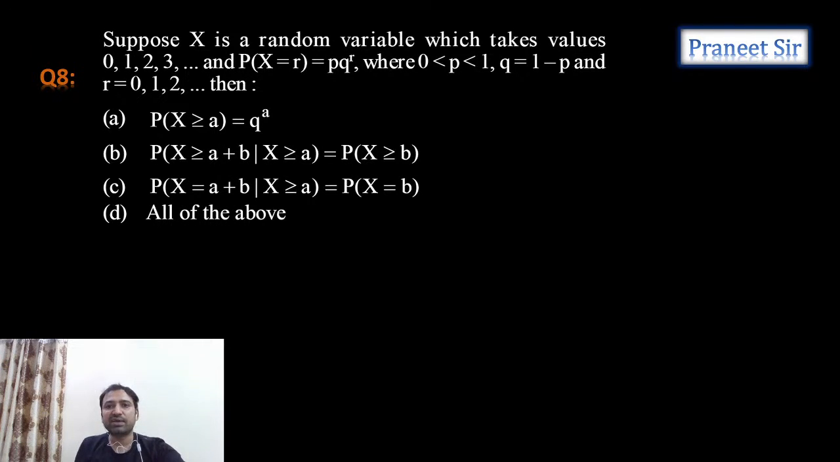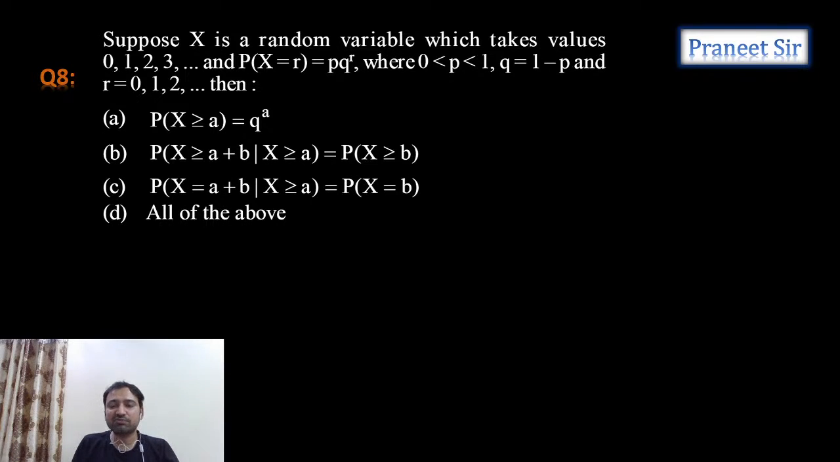Suppose X is a random variable which takes values 0, 1, 2, 3 for the value of r, and p is lying between 0 to 1 and q is 1 minus p, that means p plus q equals 1. Then which one of the following is correct?